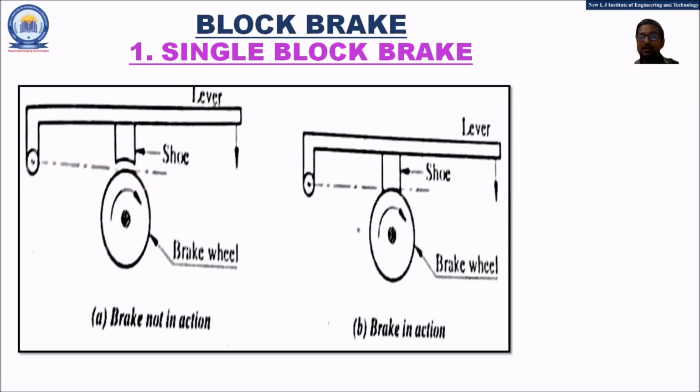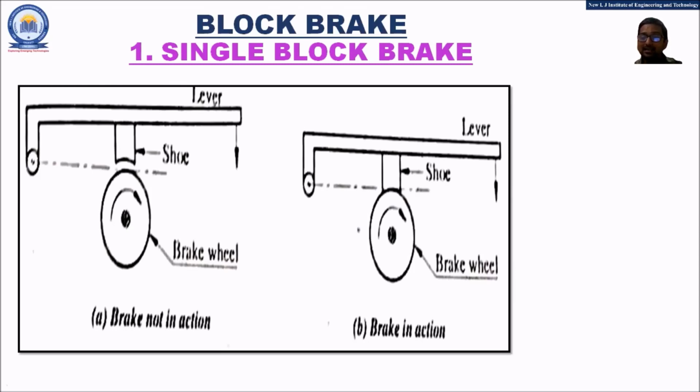There is no contact between the brake shoe and the brake wheel, so no friction is developed between these components. The brake wheel is free to rotate, which means the brake is not in action, the brake is not applied.